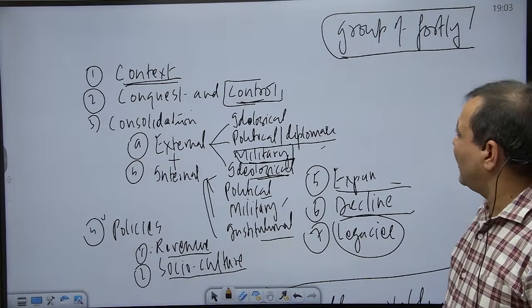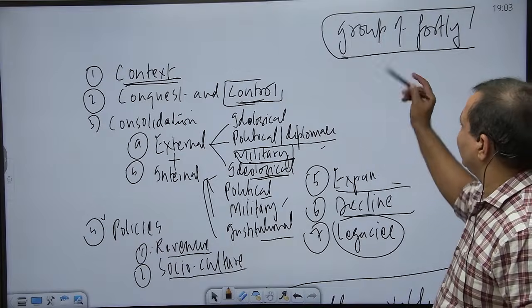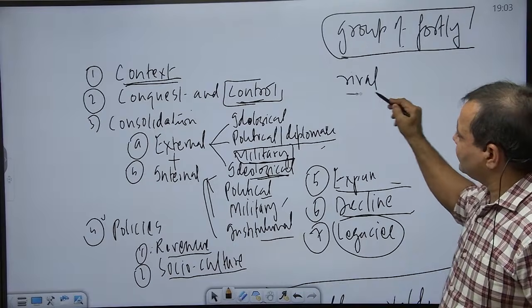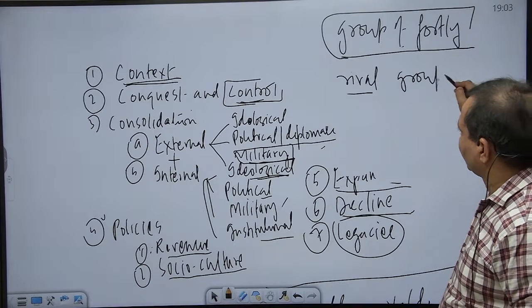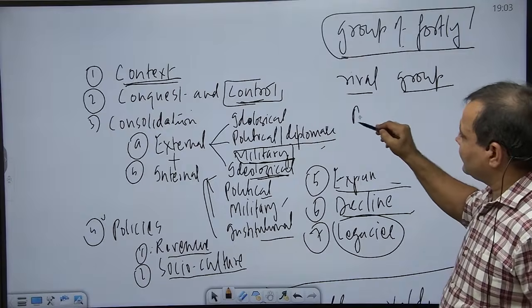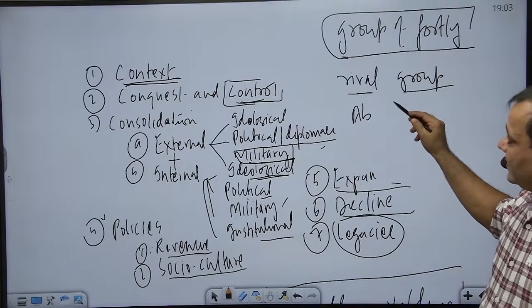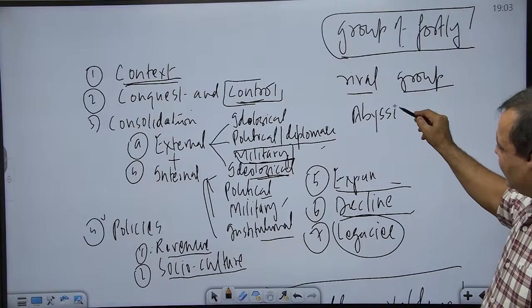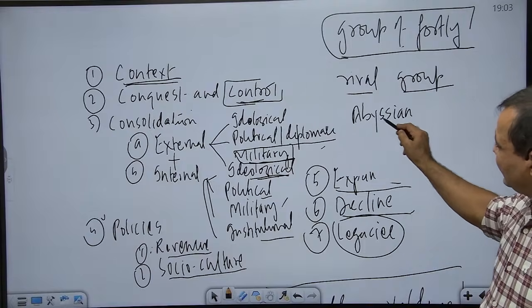So, in order to counterbalance the influence of the group of 40, she started making efforts to develop a rival group. In that rival group, she started associating the Abyssinian nobles.